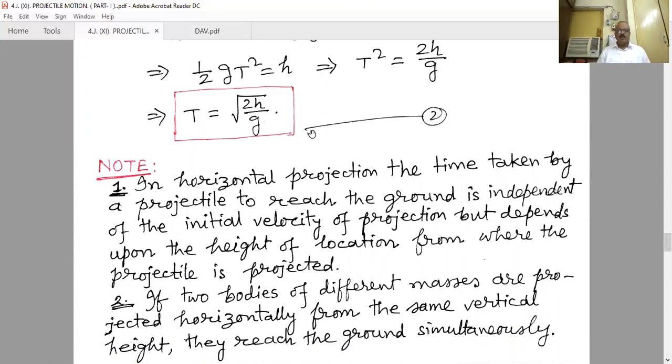Sometimes we think that the object projected with more velocity will reach the ground earlier. It is not so. For different velocities, if they are projected horizontally, then even with different masses they all reach the ground at the same time, and that time interval t is root over 2h by g.